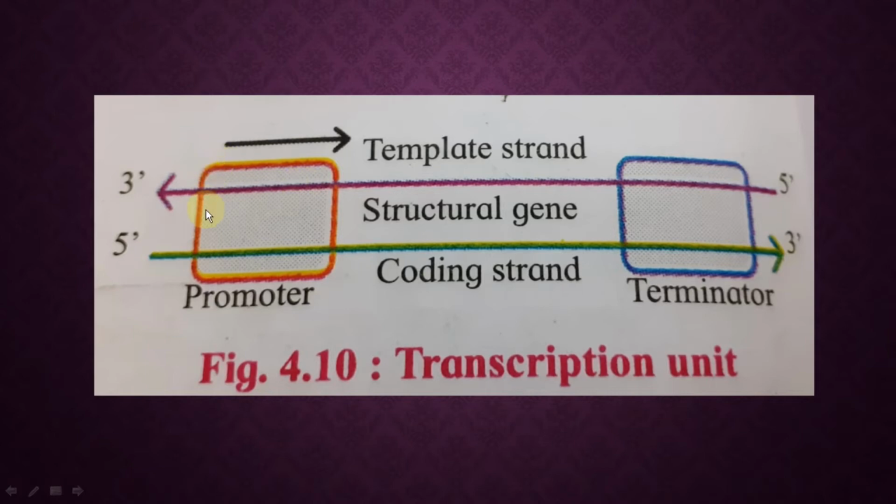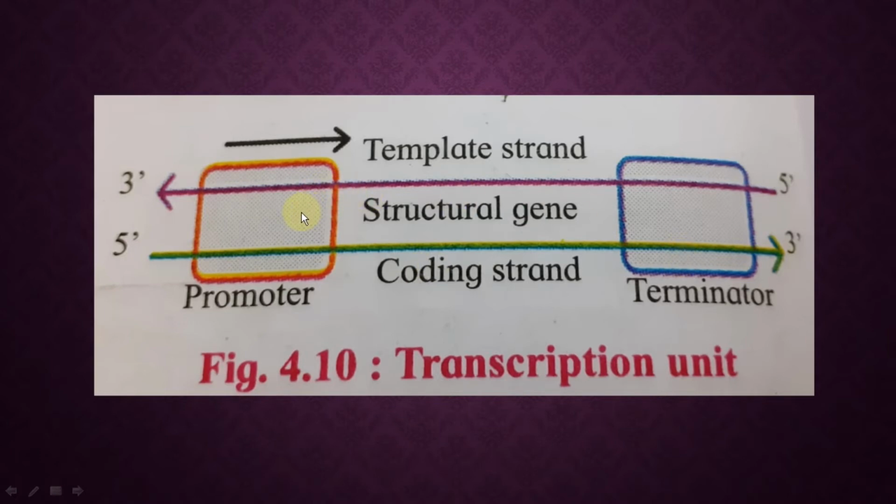See here, this part is called the promoter site. This part is called the terminator site, and the middle part is called the structural gene. This whole structure is called the transcriptional unit. Again I am going to repeat. This part is called upstream, this part is called downstream.